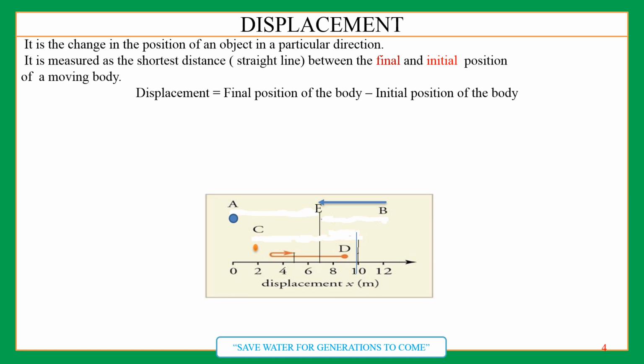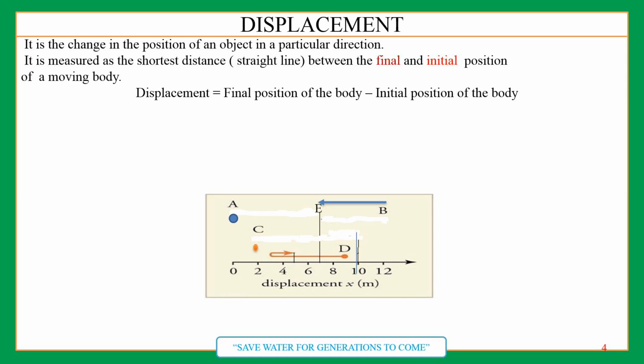How far the object is from its position, from where you are discussing it, and in which direction the object is lying. So direction and distance both are there. Therefore we talk about displacement, that it is a vector quantity, because it has both magnitude as well as direction. So what is displacement? Change in position. It is the change in position of an object in a particular direction.